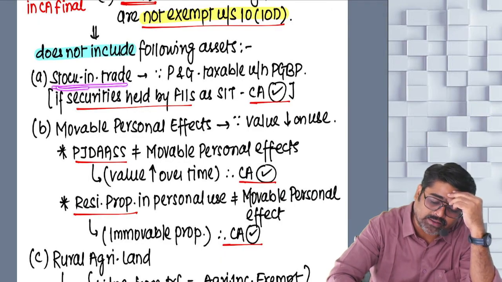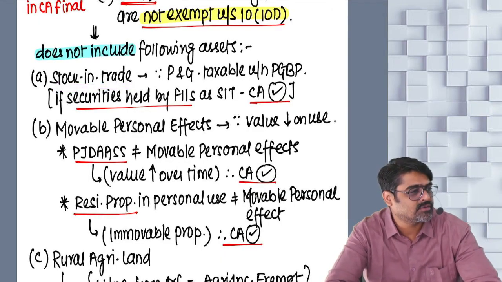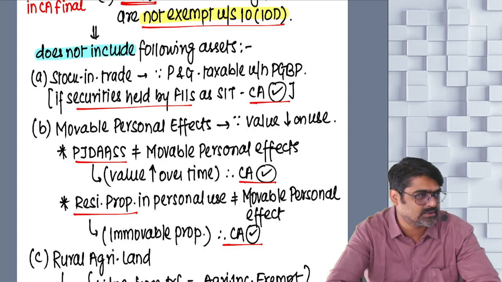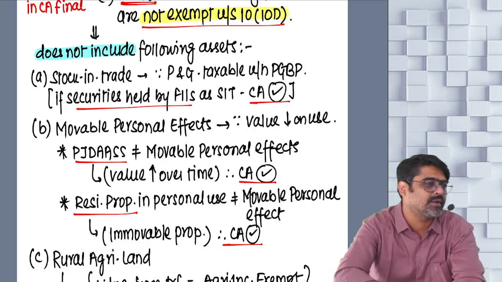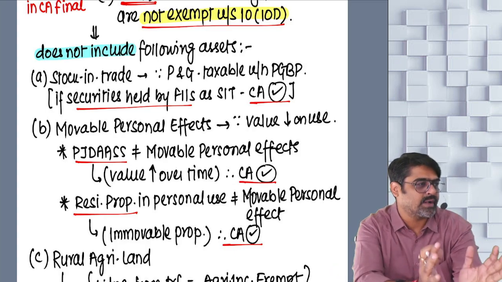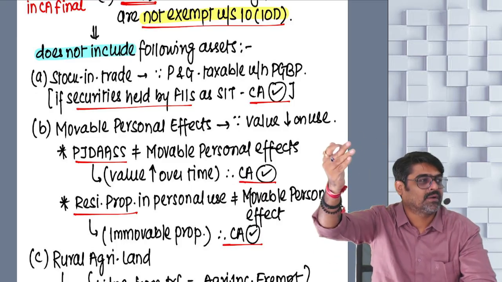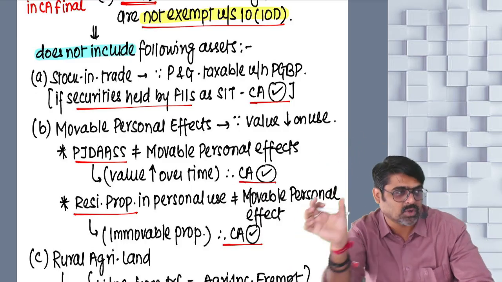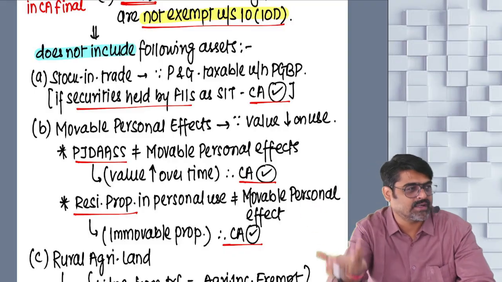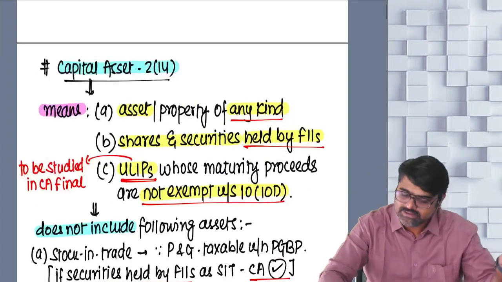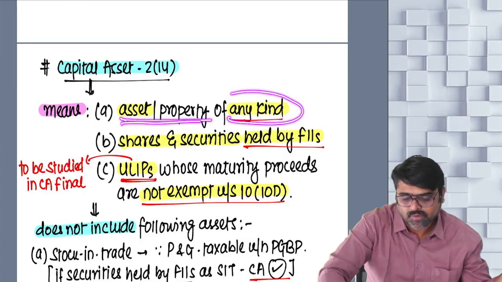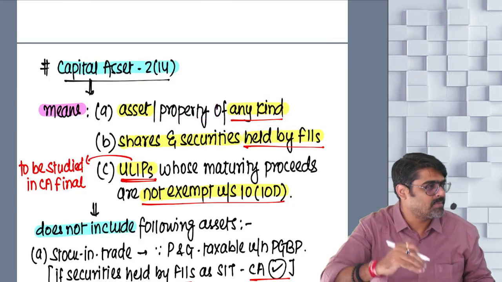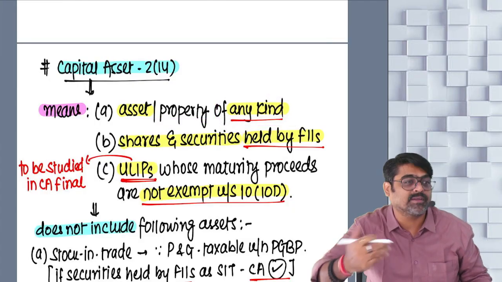A: any stock in trade in your business or profession. First question, is stock in trade an asset or not an asset? You write stock in trade in your balance sheet, on the asset side, no? So stock in trade is your asset. And sir, just now you said asset or property of any kind: tangible, intangible, movable, immovable, fixed, circulating, whether used for business or not.